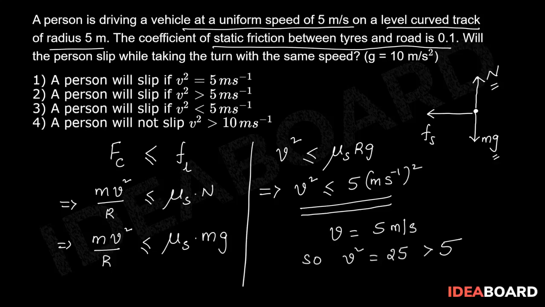So, the correct option is the person will slip if v square is greater than 5 meter square per second square. So, the option is 2.